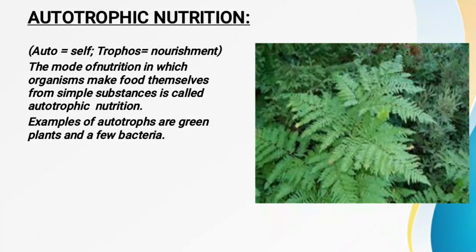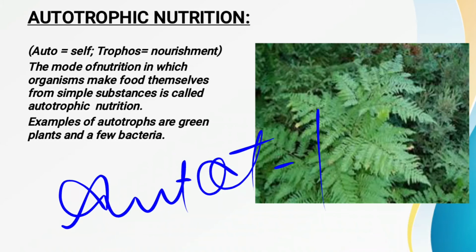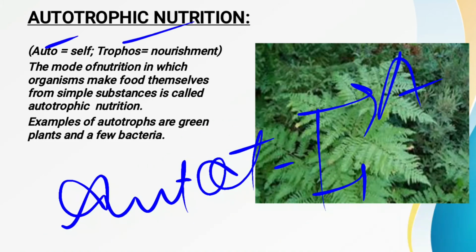Now the next one we have to study is the autotrophs, and then the heterotrophs, or you can say autotrophic nutrition and heterotrophic nutrition. Now see, as the word defines, if you break this word autotrophic into two parts, it is broken into auto as well as trophos. Auto means self, and trophos means nourishment.